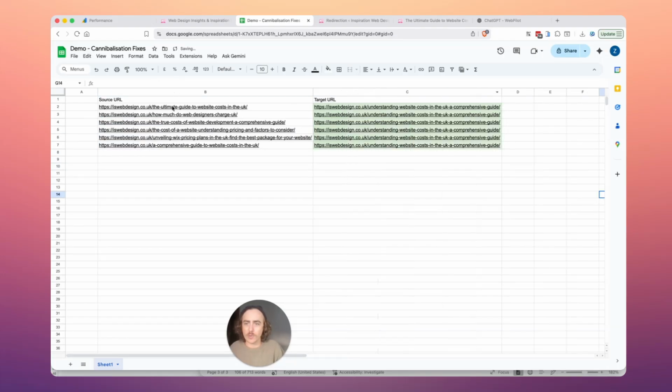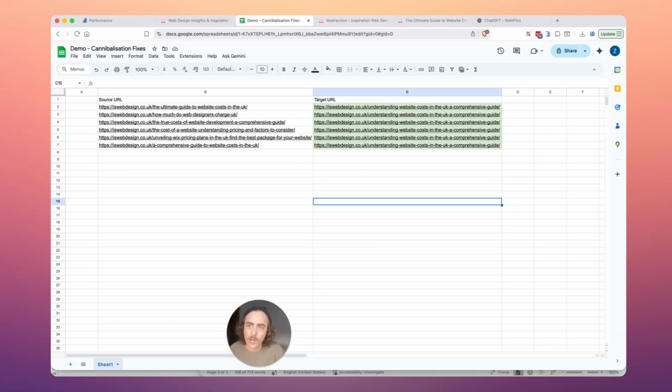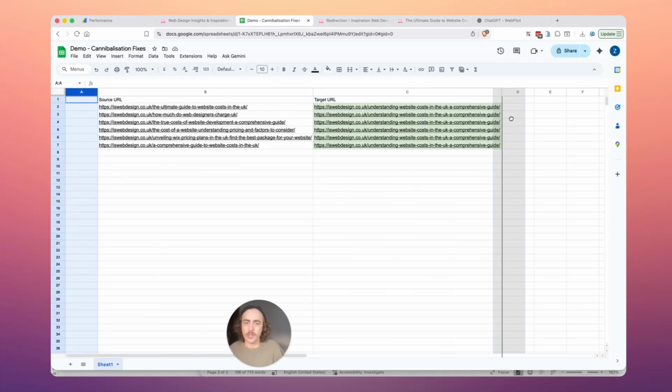Okay, so I now have my source URL. This is my incoming URL. That means that when Google crawls the site, or has crawled the site before and wants to refer back to this article, it's going to refer to these source URLs because they're the old URLs. They're the URLs that Google knows exist. But we're telling Google those don't exist anymore. They need to go to the new URL. So all I need to do then is take these URLs in the source column and target them to the target URL. I'm going to just clean it up really quick.